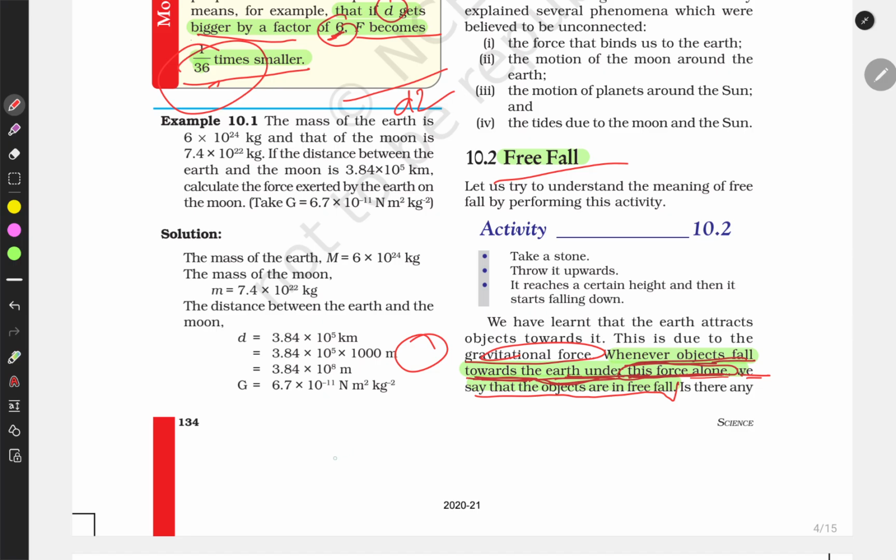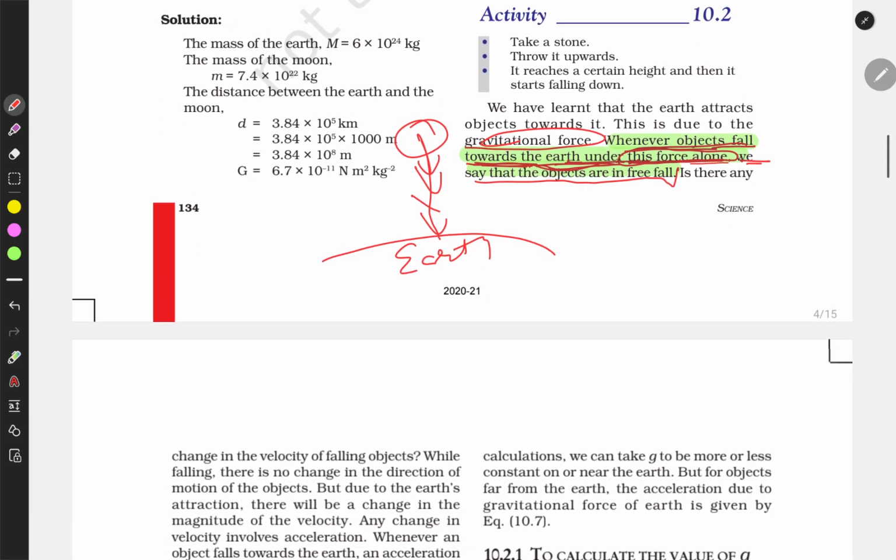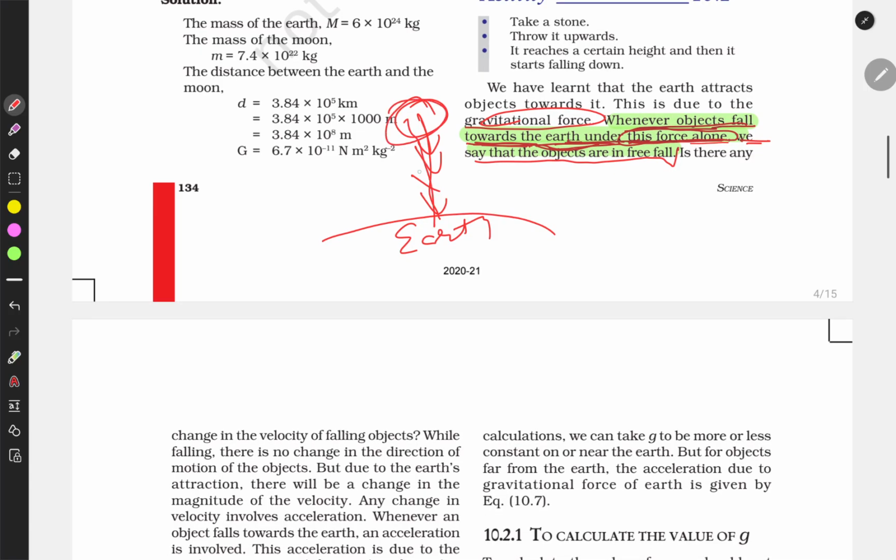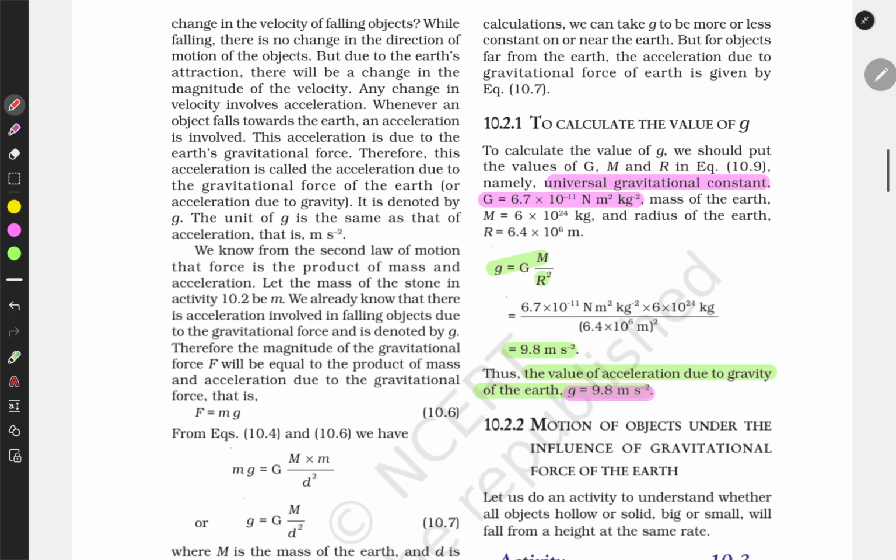Suppose this is an object and this is the earth, and there are no other forces. Under the influence of gravity, if some object is falling, this is called free fall, and this motion is accelerated motion. The object accelerates due to earth's gravity, which is 9.8 meters per second square.